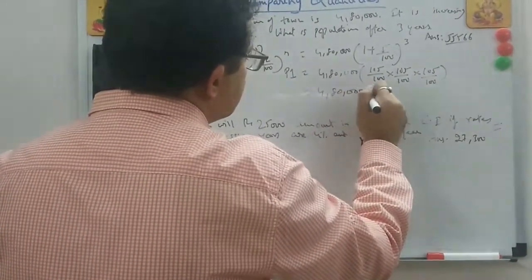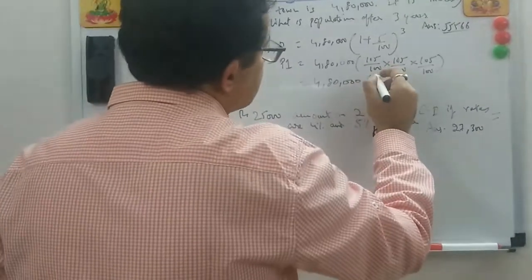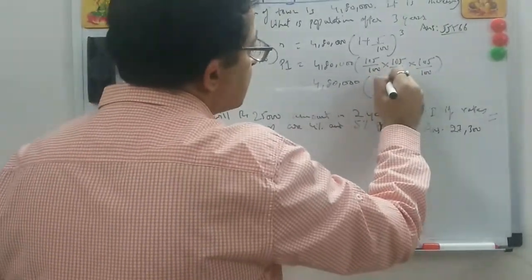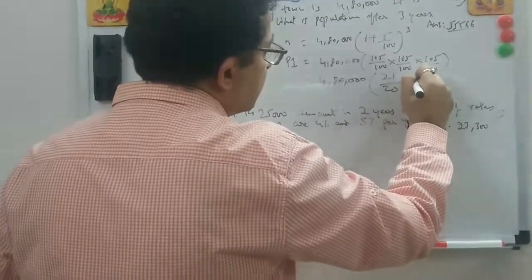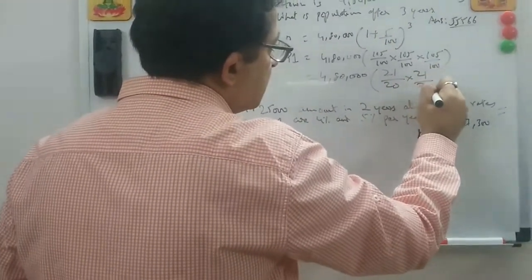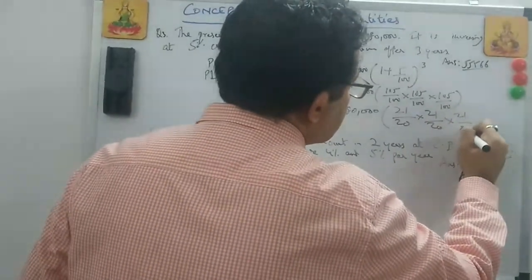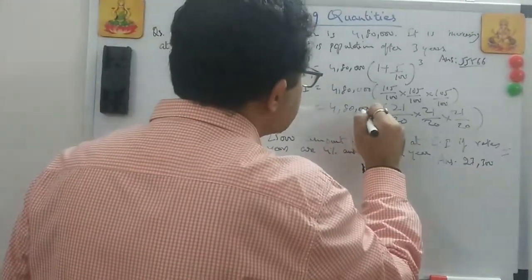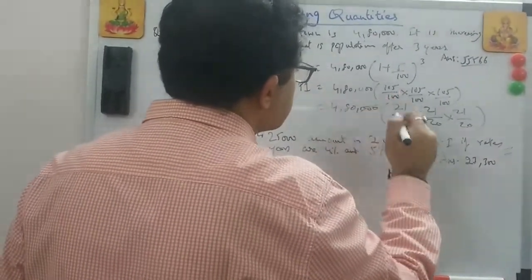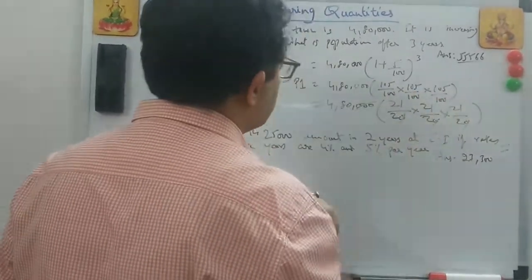So the method to solve these questions: first you always simplify this. So this is 21 by 20, because when you simplify and cut, the multiplication becomes much simpler. So first of all, you cut these 3 zeros and you cut these 3 zeros here.